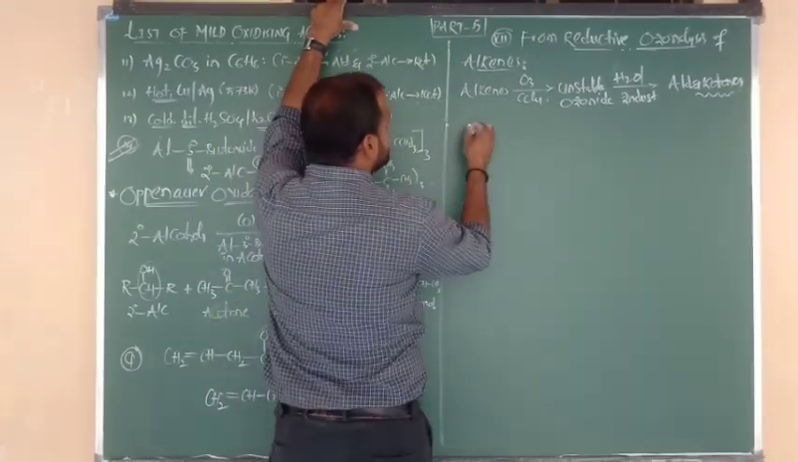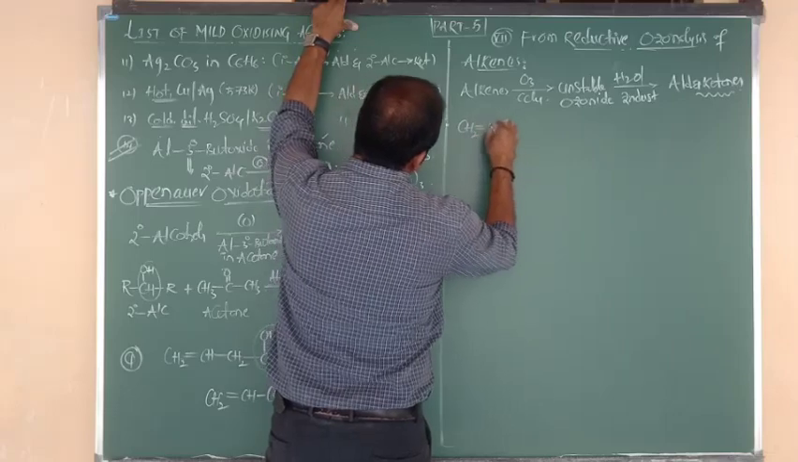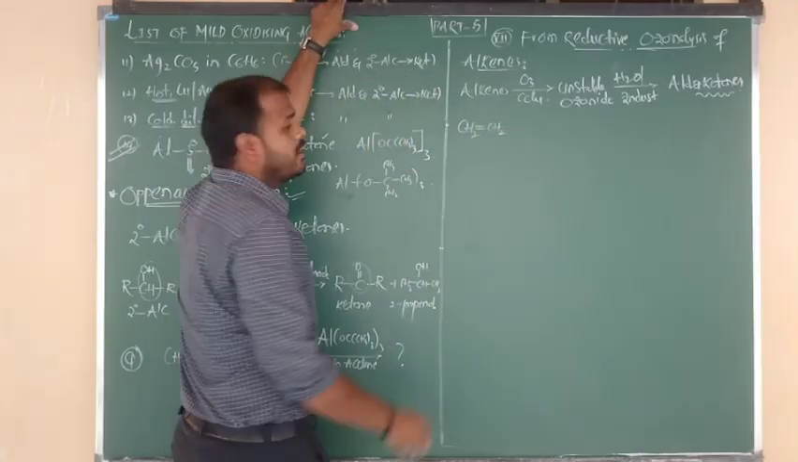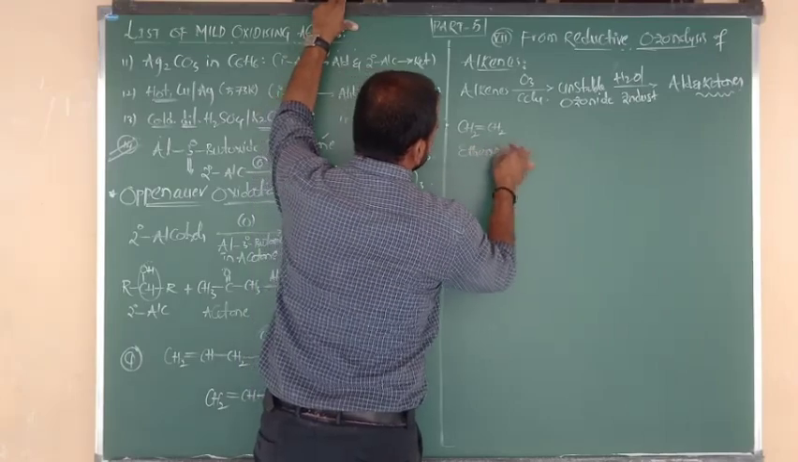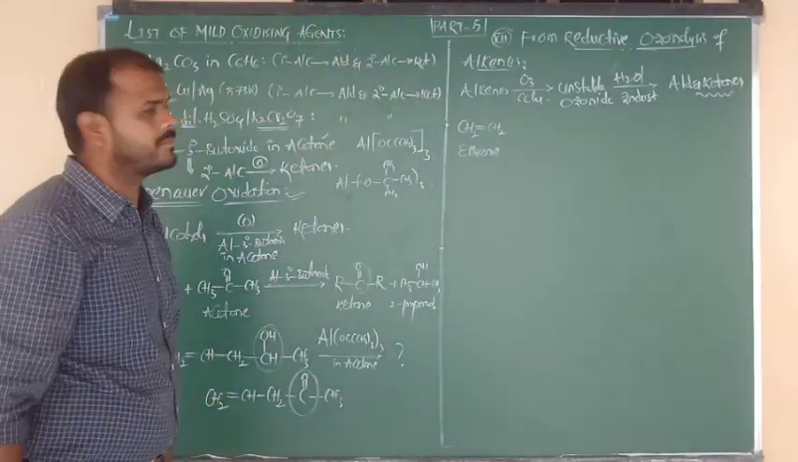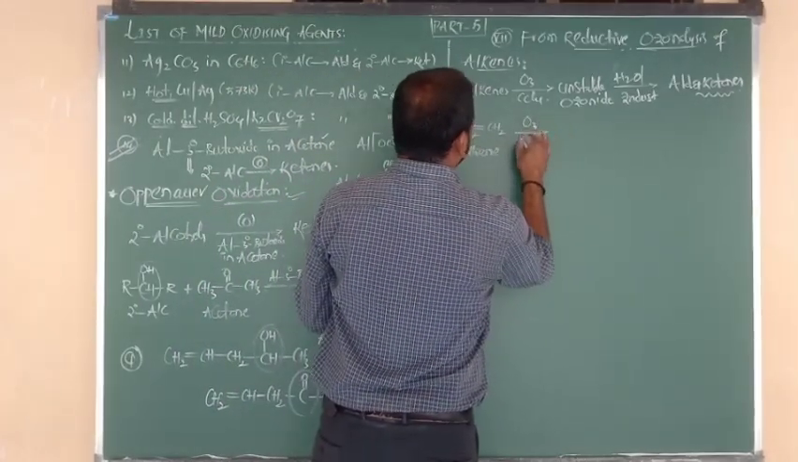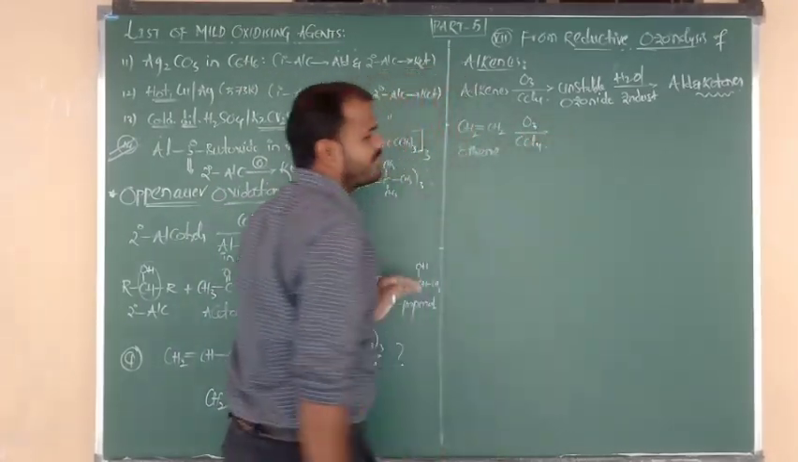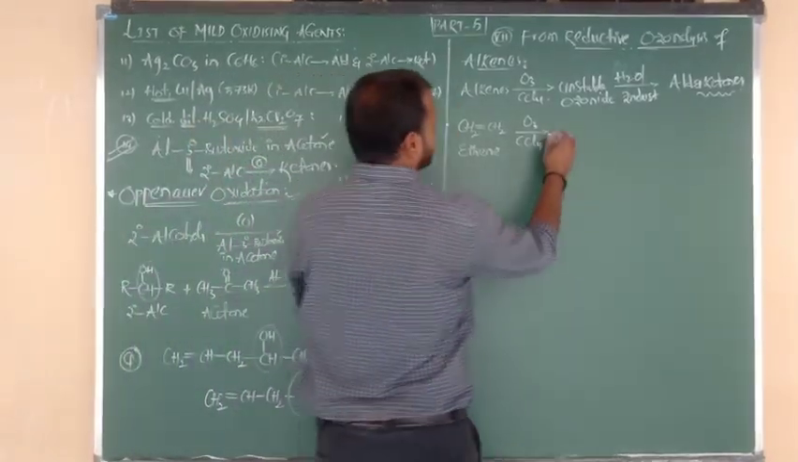One of the best examples of an alkene is nothing but ethene, CH2 double bond CH2. The compound name is nothing but what, beta? Ethene, or we can say ethylene. Upon reaction with ozone in presence of CCl4, we are going to get the unstable ozonide form.